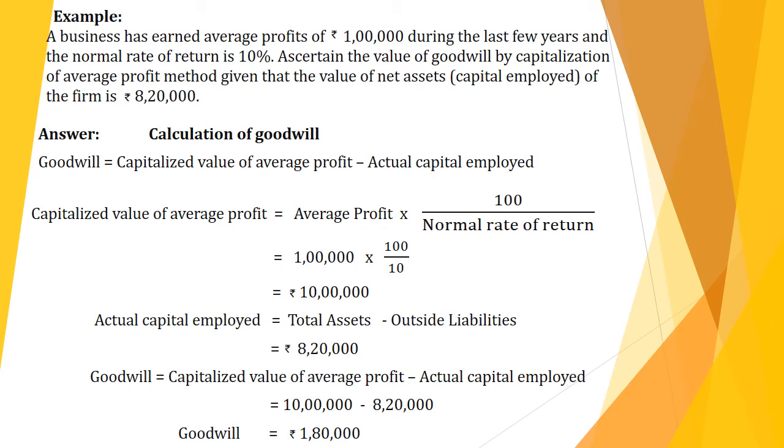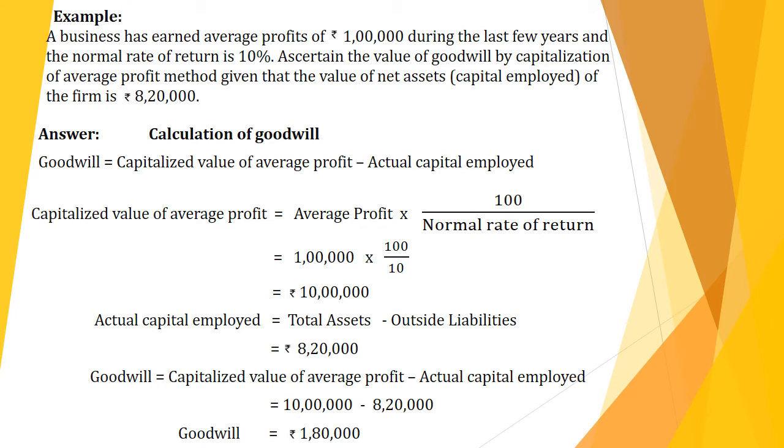Next, actual capital employed is total assets minus outside liabilities. Here they didn't give assets and liabilities separately, so as it is the actual capital employed, we take 8,20,000. Goodwill equals 10 lakhs minus 8,20,000. So we will get goodwill as 1,80,000.